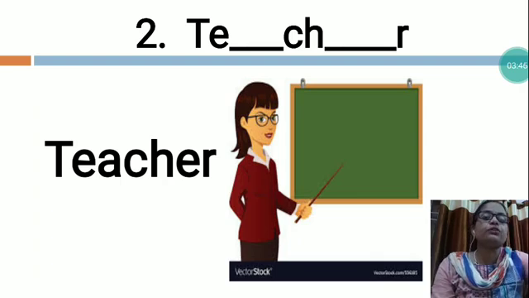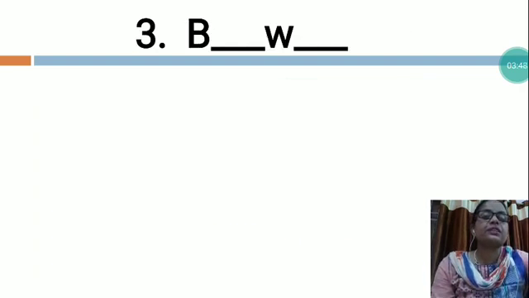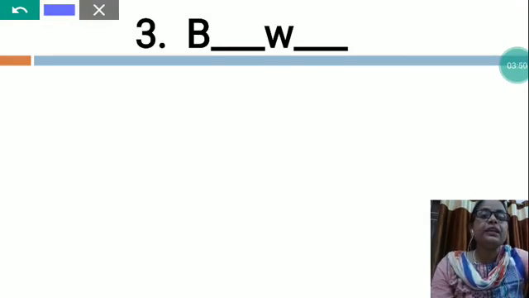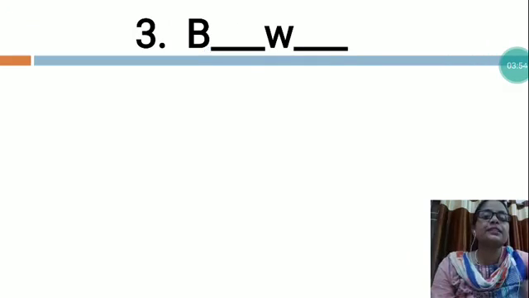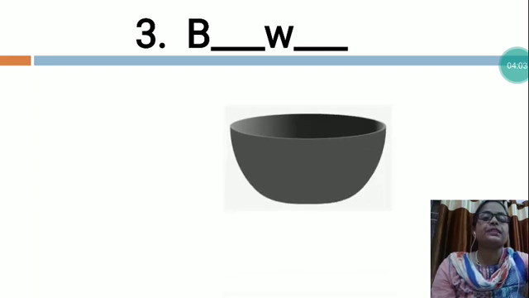Now I would like to explain the next one. This is B dash W L. Now tell me which word is this, dear? In this word also there are two letters missing. So now I would like to give you the clue. You can see this is the clue. What is this? This is a bowl.